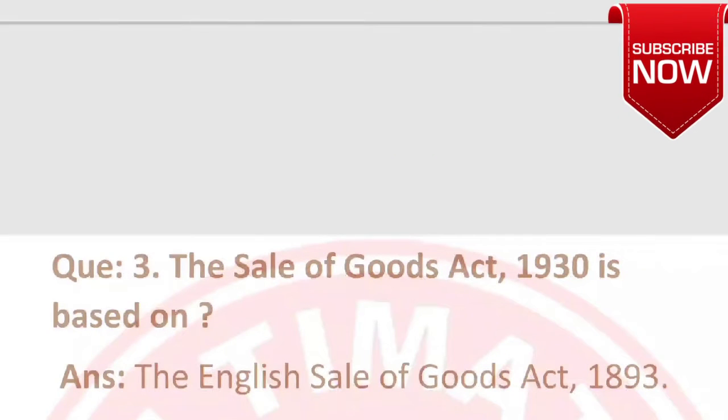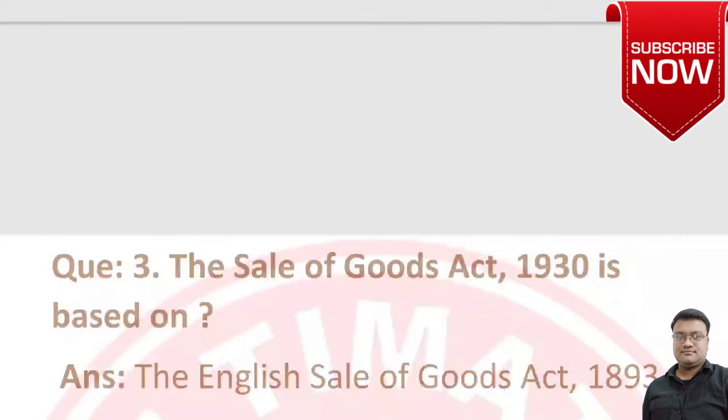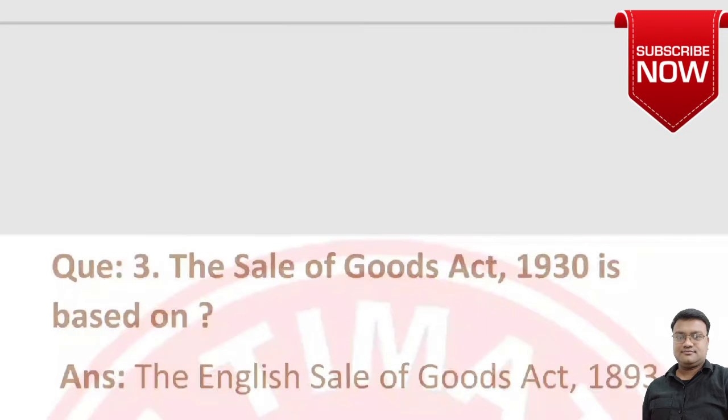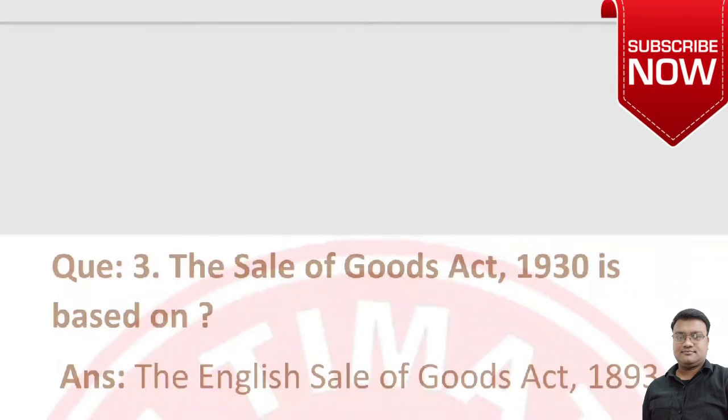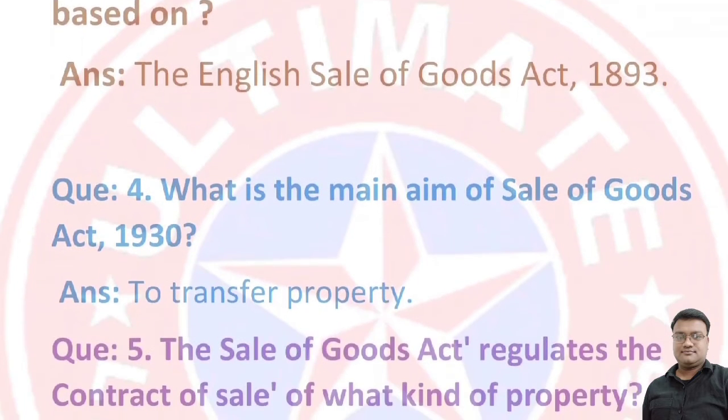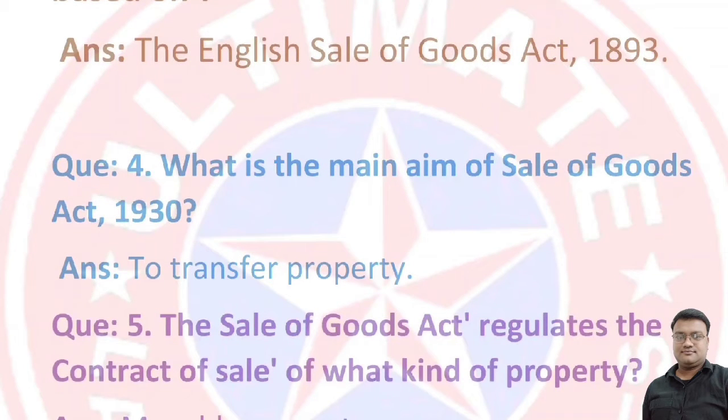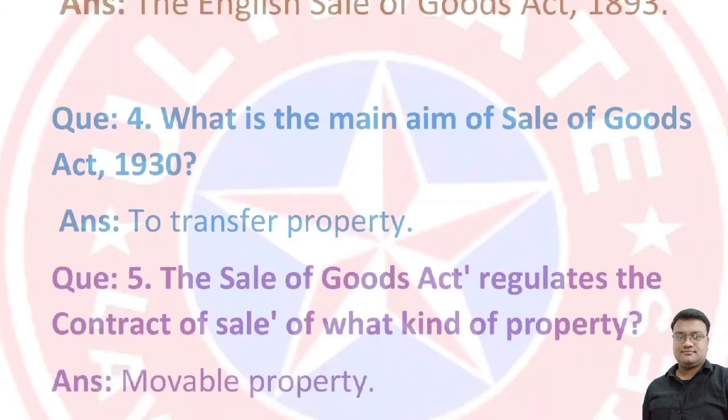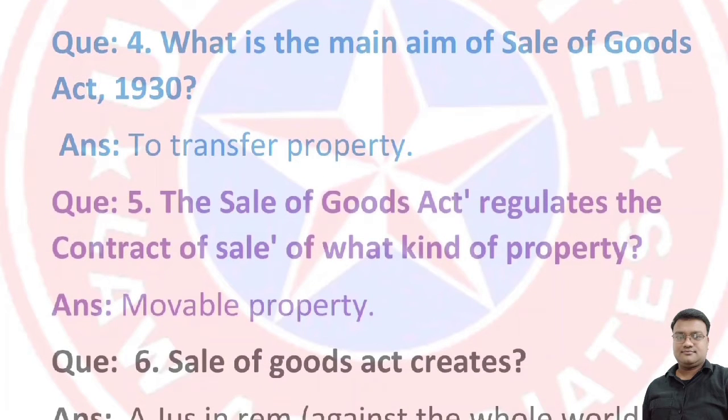Next question is, the Sale of Goods Act 1930 is based on the English Sale of Goods Act 1893. Next question is, what is the main aim of Sale of Goods Act 1930? The main objective of the Sale of Goods Act 1930 is to transfer property. Next question is, the Sale of Goods Act regulates the contract of sale of what kind of property? It regulates the contract of sale of movable property.